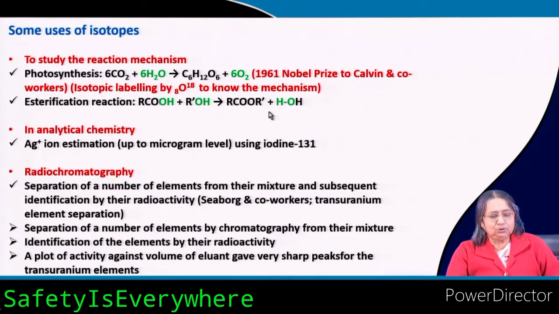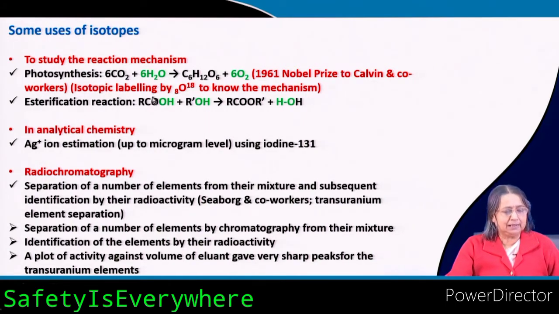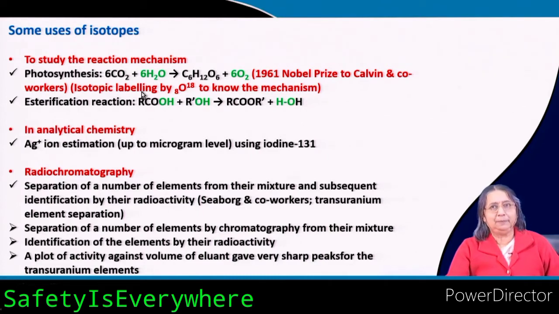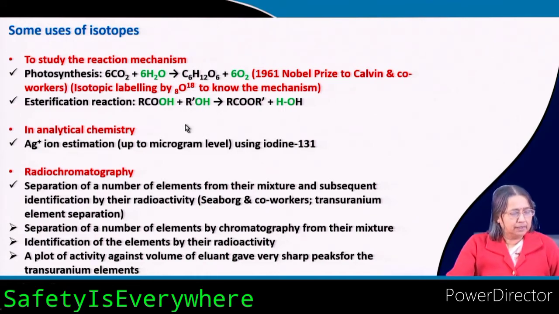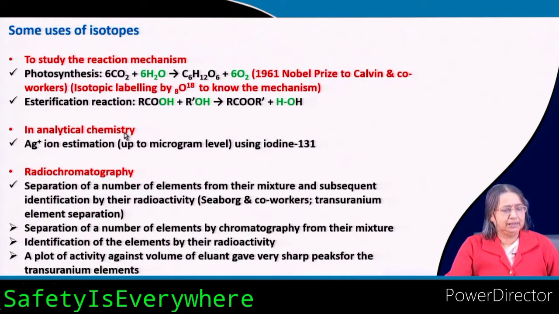It is not always true that this OH is coming from here. It may come from here also, depending on what acid you are taking and what alcohol you are taking. Okay. But this method is called isotopic labeling. Here it is not radioisotope, but it is isotope. Okay. Now, analytical chemistry also you can use this.